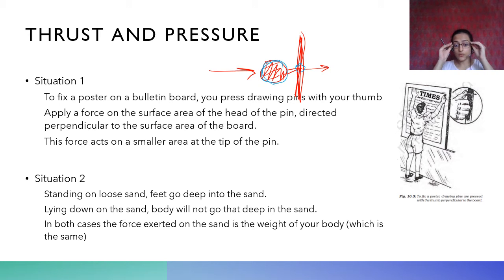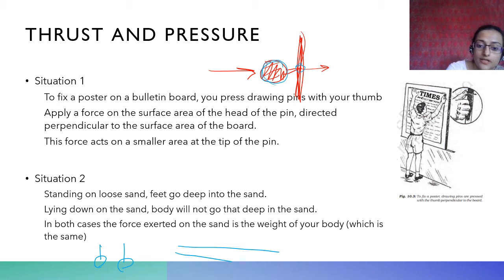In this case, even though the force which is acting on the sand is the weight of your body, the force is the same, but the surface area increases. Here you are lying down and here you are standing. So this surface area, as compared to this entire surface area, increases. When surface area increases, the effect of the force will decrease.